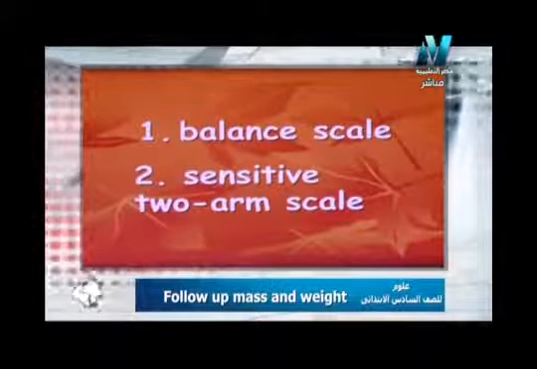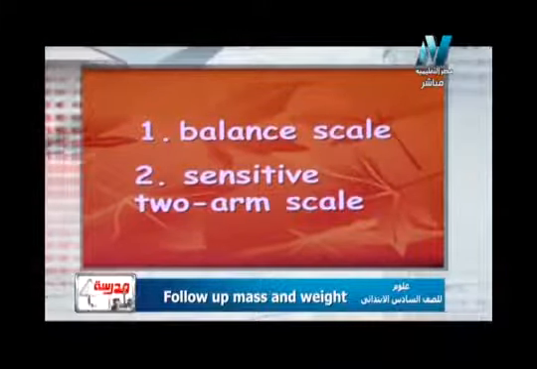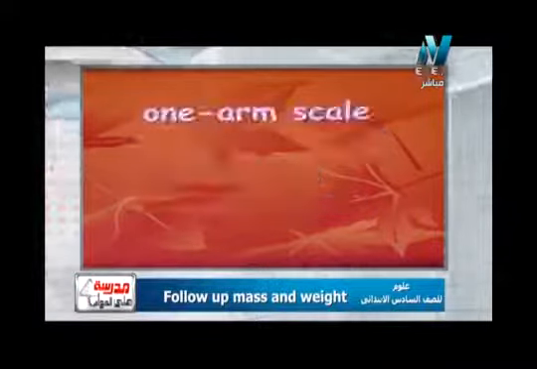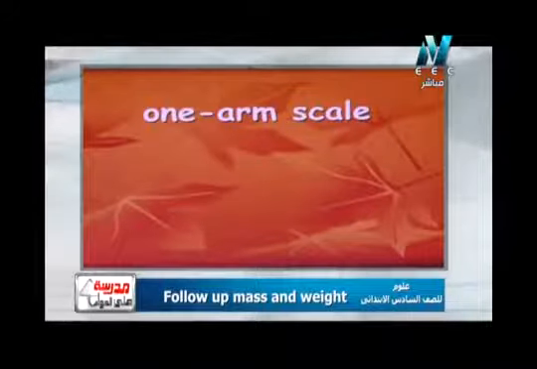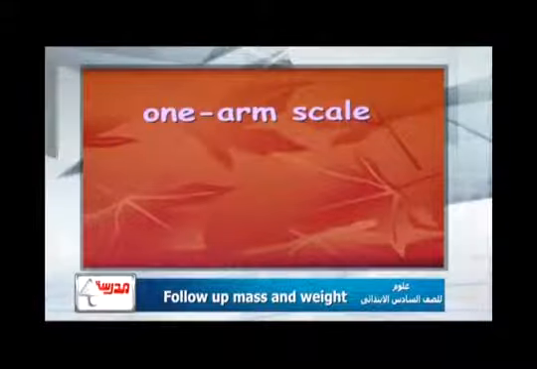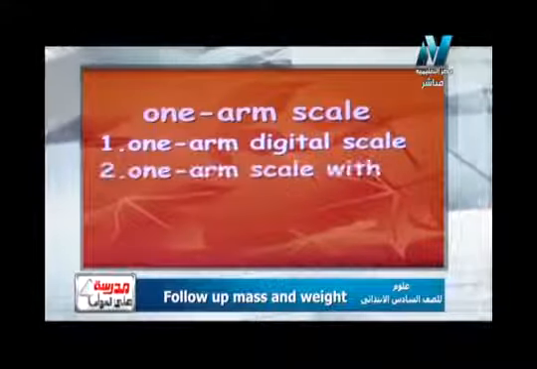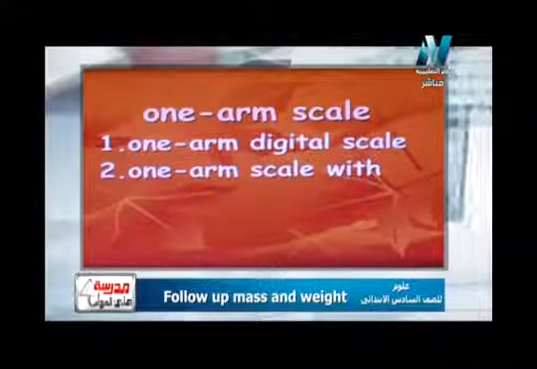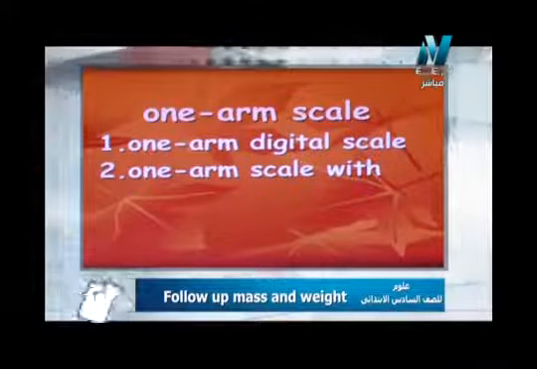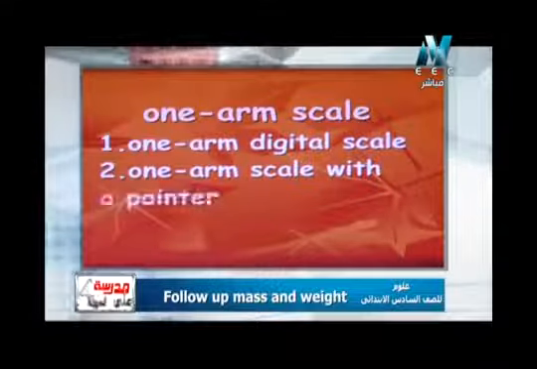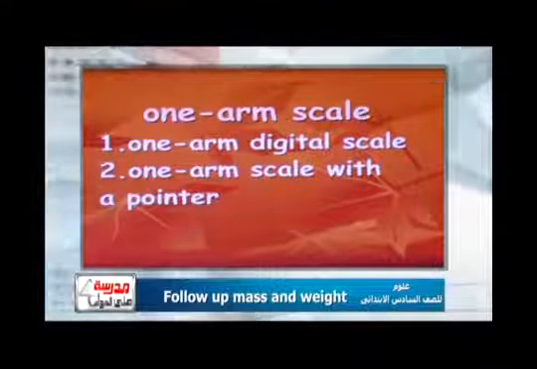طب two arm scale هدرس فيه نوعين تانيين أو two examples which are balance scale أو بنسميه كمان common balance، ونمبر 2 sensitive two arm scale. And the second type النوع التاني سميناه one arm scale ميزان ذو كفة واحدة، وده هناخد منه two examples برضو. One arm digital scale and one arm scale with a pointer.